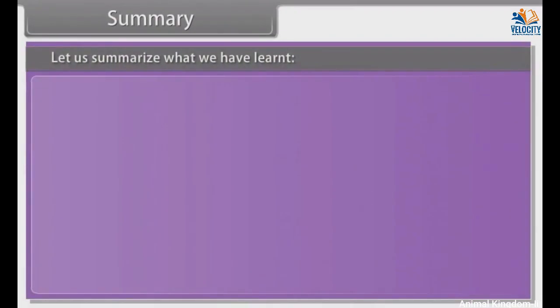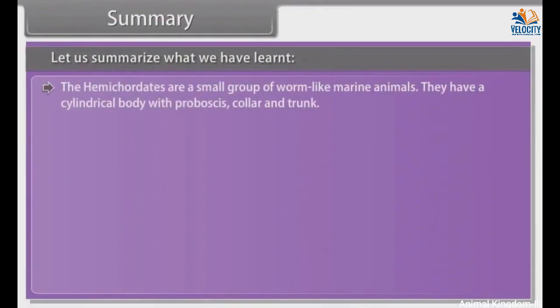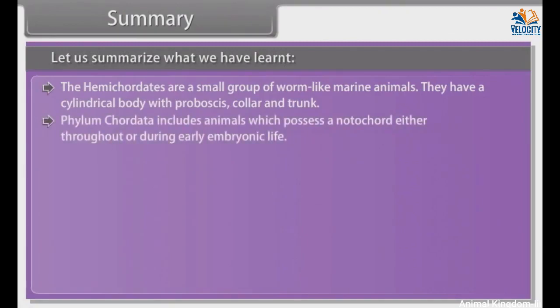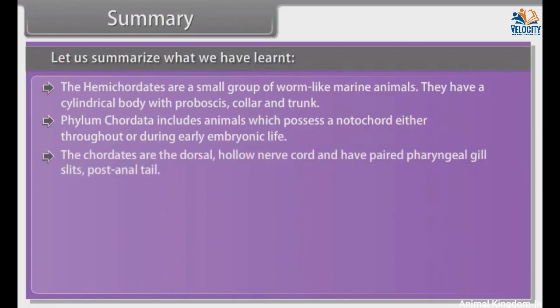Summary. Let us summarize what we have learnt. The hemichordates are a small group of worm-like marine animals. They have a cylindrical body with proboscis, collar, and trunk. Phylum Chordata includes animals which possess a notochord, either throughout or during early embryonic life. The chordates have a dorsal hollow nerve cord, paired pharyngeal gill slits, and a post-anal tail.